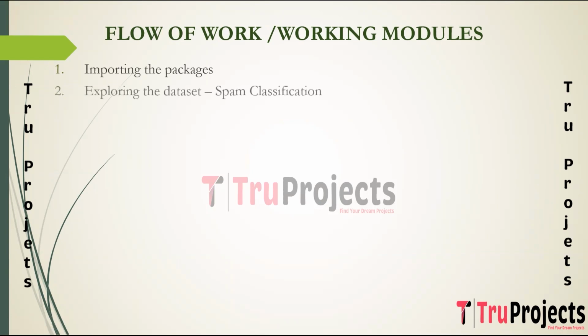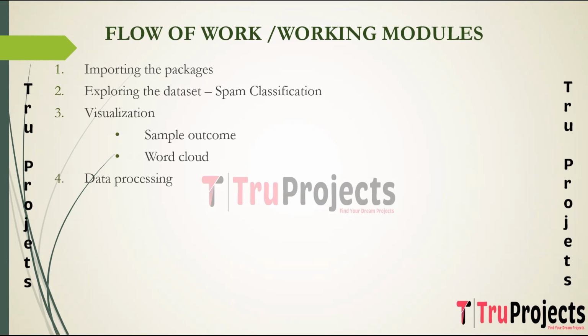The next step is exploring the dataset. This step involves loading and exploring the dataset to understand its structure, focusing specifically on spam classification. Key elements such as the target variable and potential features are identified. Visualization begins with examining sample outcomes and generating a word cloud to visually represent the most frequent words in the dataset, providing insights into the data distribution.